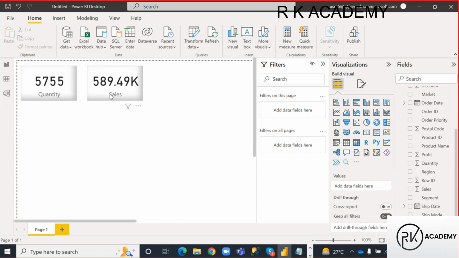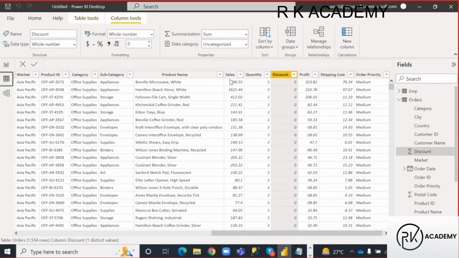So your sales amount, how are we getting the sales amount, guys? If I go to the data view, I can see the data under that table, right? This is my sales column, right? It is going to the sales column and adding all those values, guys. It is taking first value, second value, and adding one by one and giving the total value there.